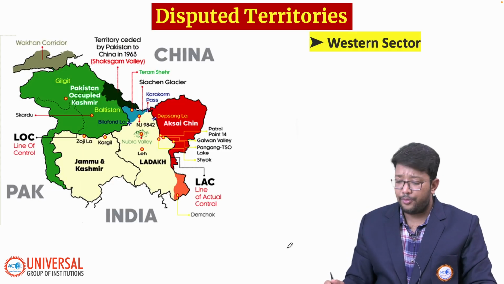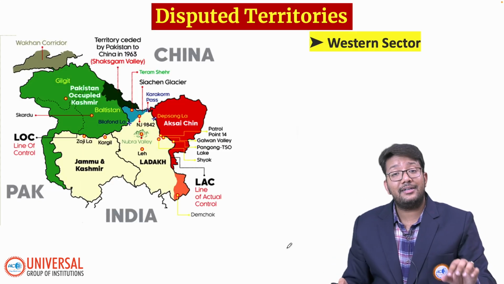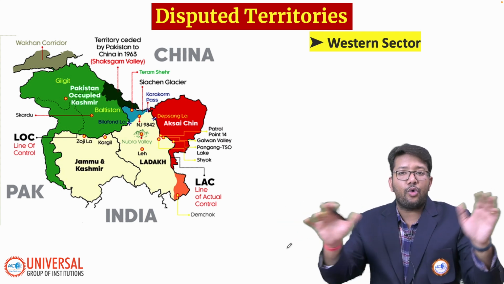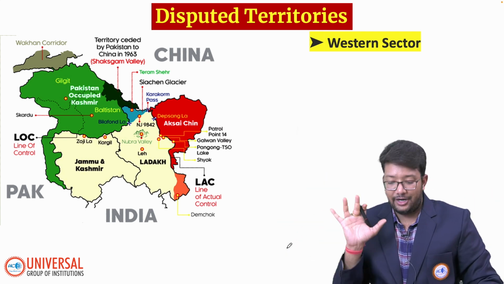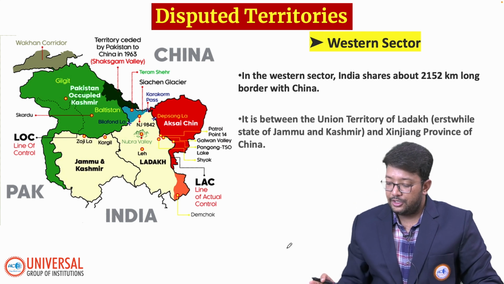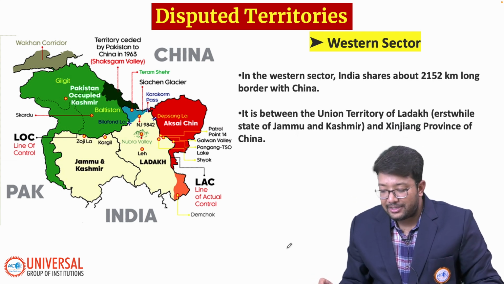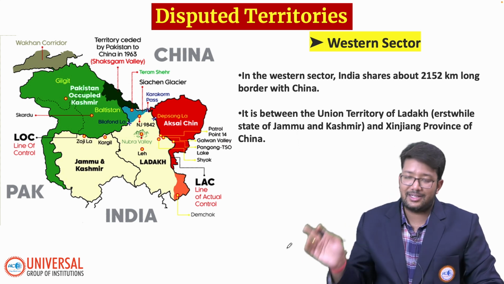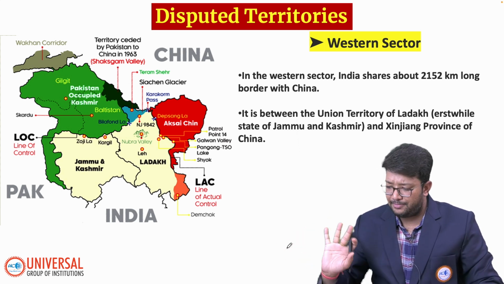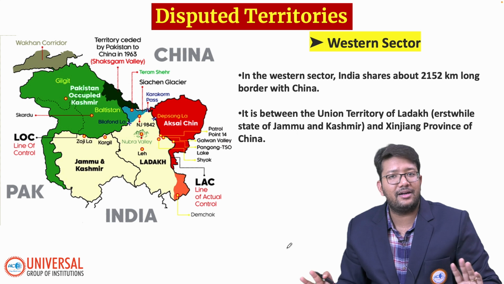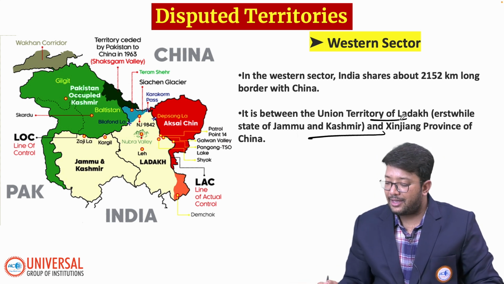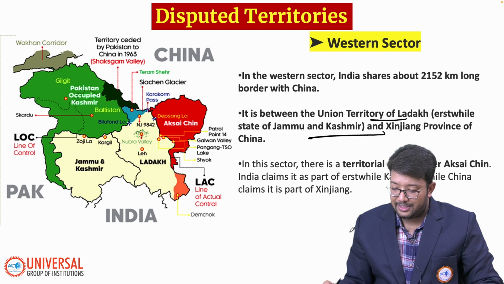Okay. Now we talked about all these three sectors. Now we will talk about the disputed territories. Till now I told you what exactly the sectors are. Now we will talk about the western sector. Generally in our western sector, India shares about 2152 kilometers. In the previous slide it was 1500, so these are approximate values. Just take 1500, 1700 border is there. Okay, already I told you the Ladakh and Xinjiang province of China are connected by that.